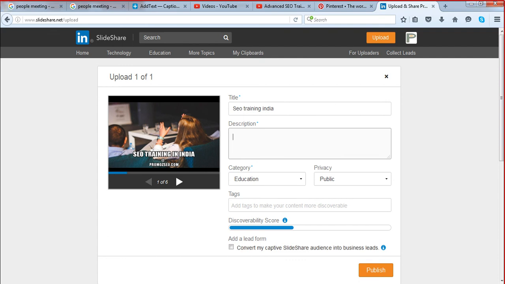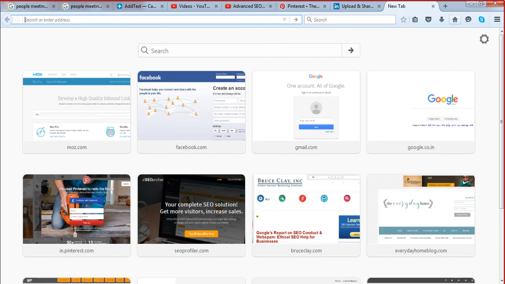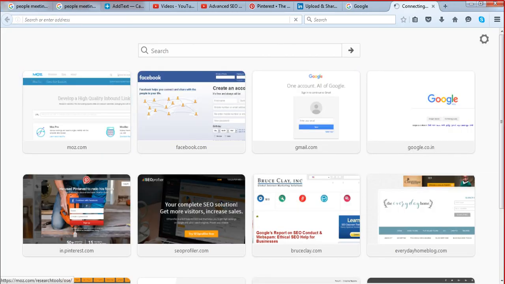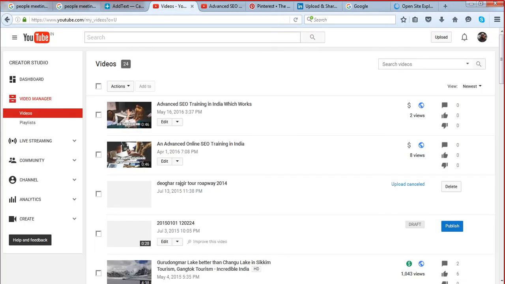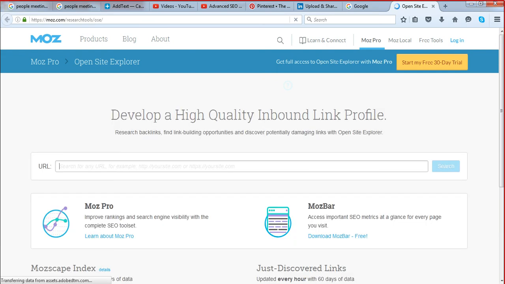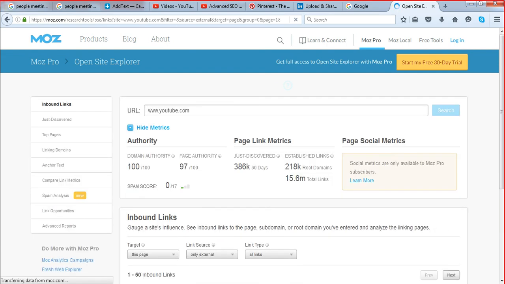So if you want to check their domain authority and spam score, you can actually do that. You can move to google.com, you can open Open Site Explorer. You want to see youtube.com domain authority, you can move there, go to Open Site Explorer, put youtube.com here, search with this, and you can see their domain authority and spam score. This is 100 out of 100, spam score is 0.